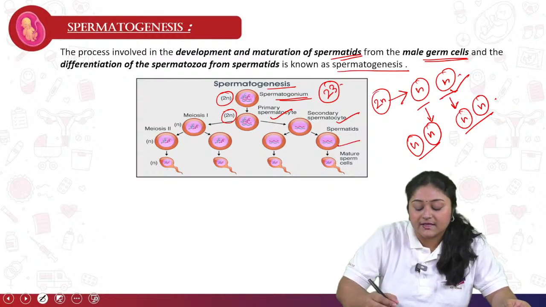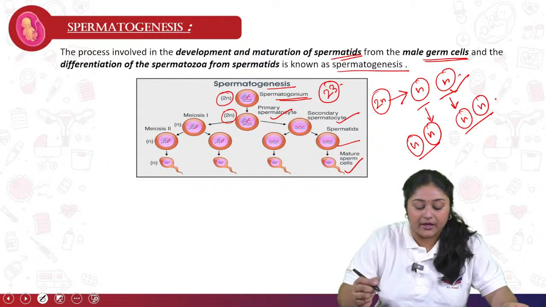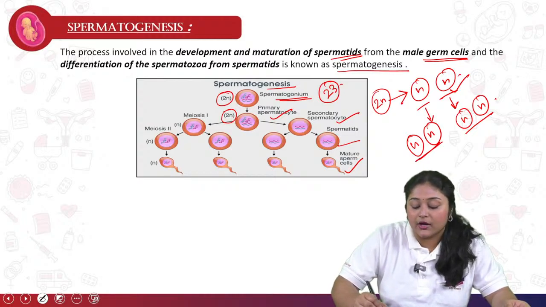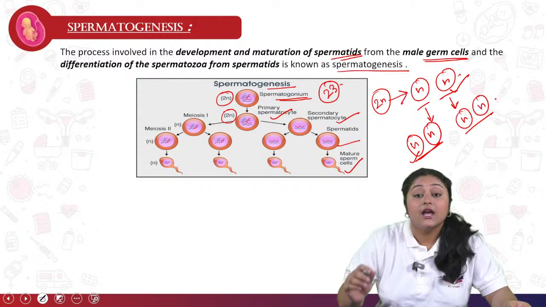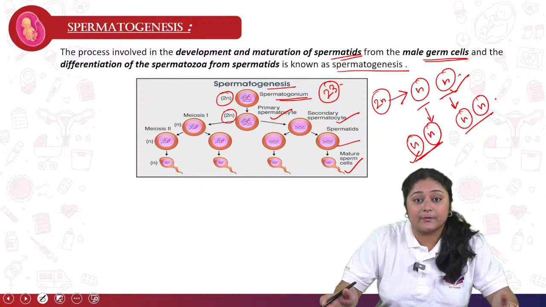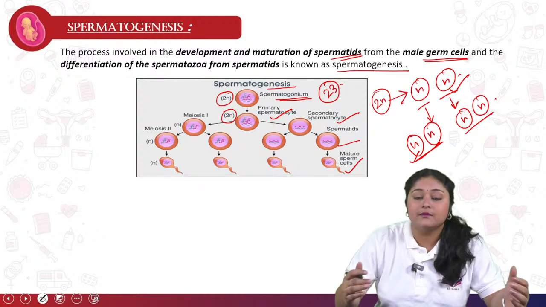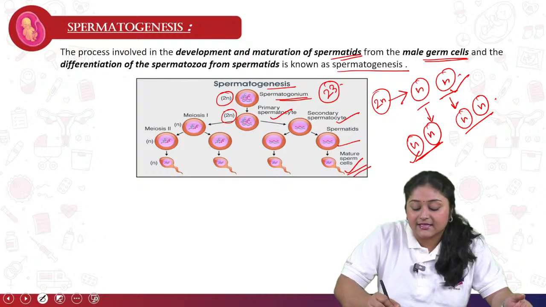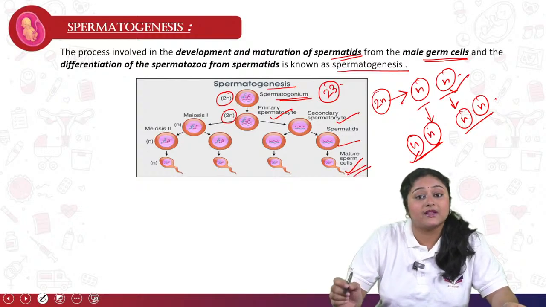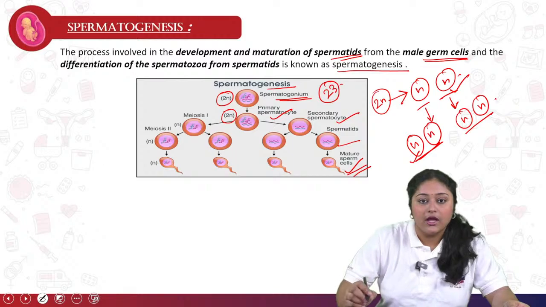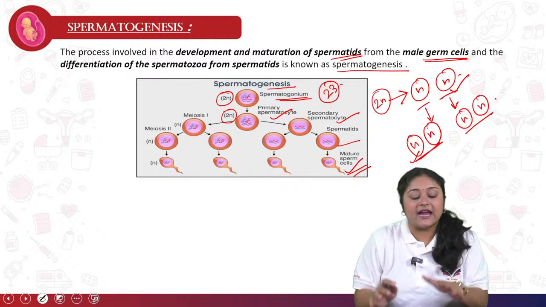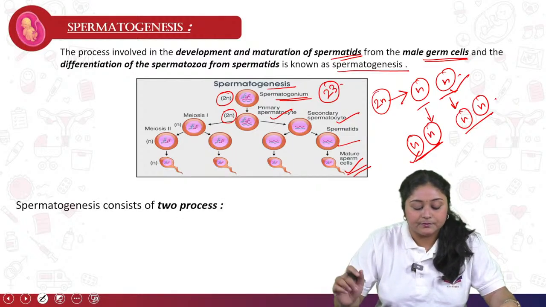From these, the mature sperm cell comes. After the formation of the replicated cells from the secondary spermatocyte, they develop and mature as a male sperm cell, a mature sperm cell, which is also n or haploid. So that is the main process of spermatogenesis.